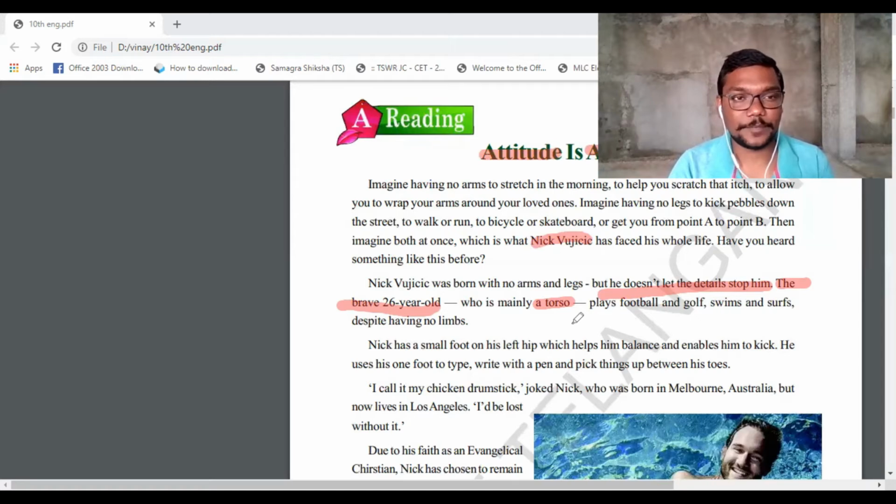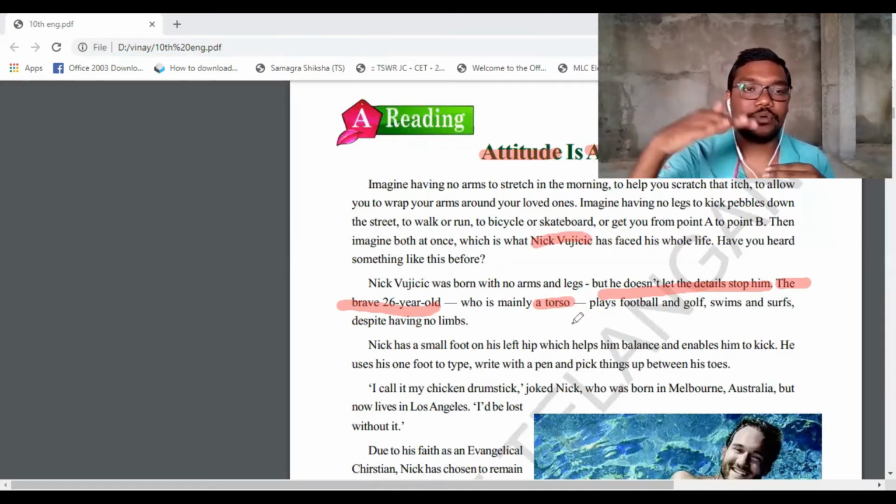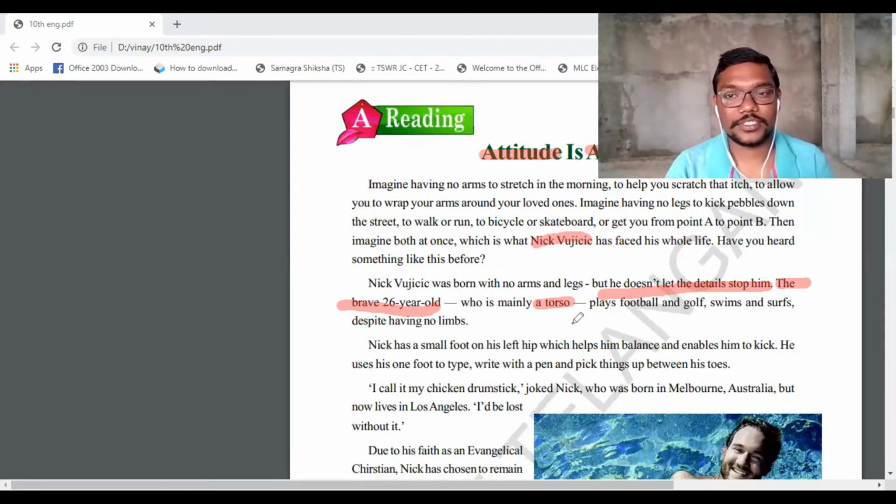Swims and surfs. He also swims, though he does not have legs and arms. How is it possible? It's possible. Next, surfs. You can see in the image from the textbook, having a board, they move on it. That is called surfing.